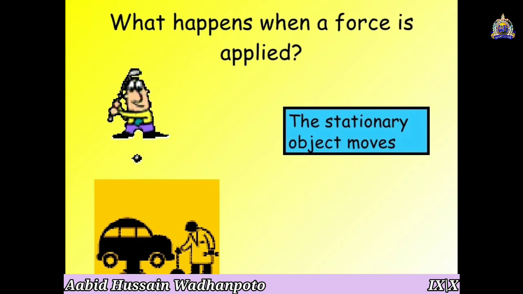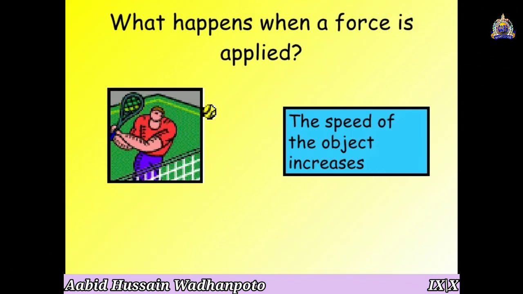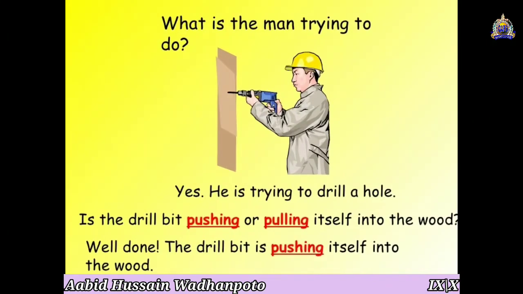So whenever force is applied, an object's shape can be changed. So what we have learned here, what happens when a force is applied: stationary objects can move. This was the first point, that whenever we apply force, objects can move, they can change their places.